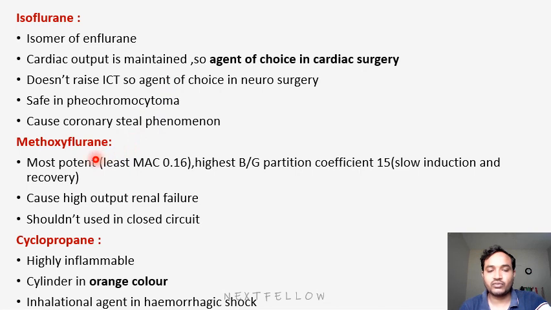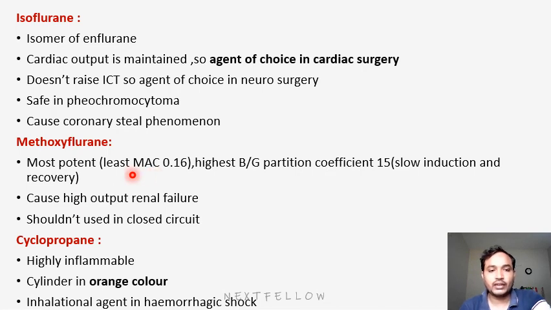Next is methoxyflurane. It is the most potent. Most potent means obviously least MAC. The minimum alveolar concentration will be 0.16. That's the main difference. Least MAC means if I give a low dose, it still produces anesthesia. That's why it is the most potent. Nitrous oxide has a high MAC, where you need to give more to get anesthesia. That's why it has the highest MAC and is least potent.